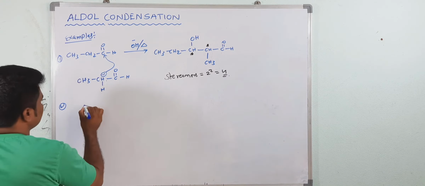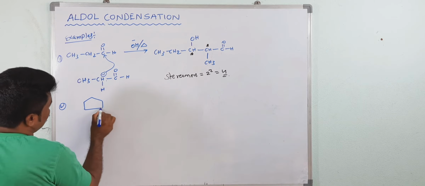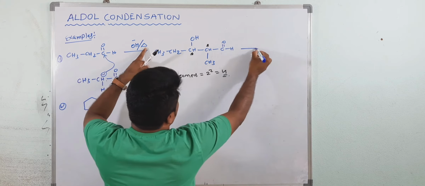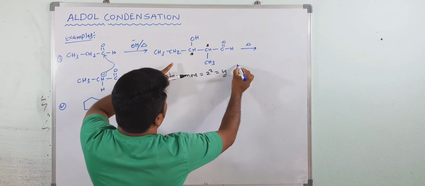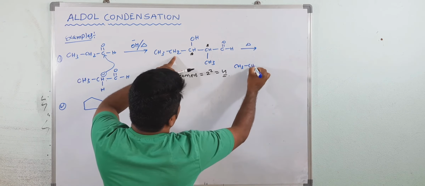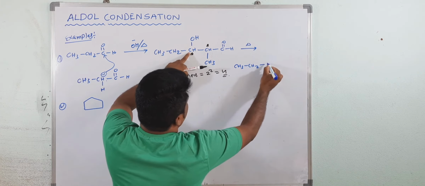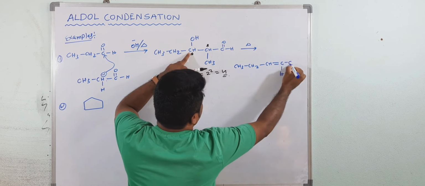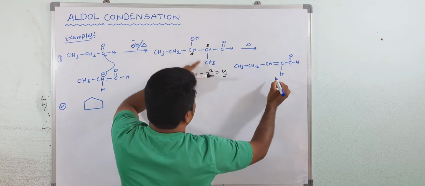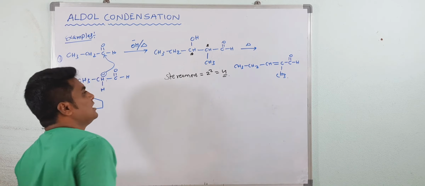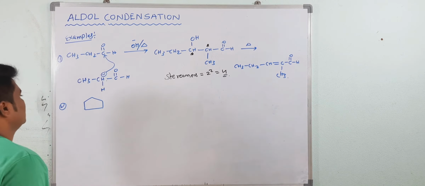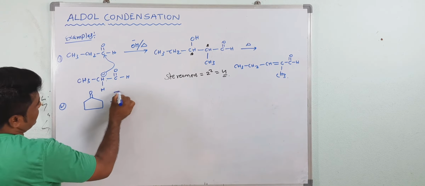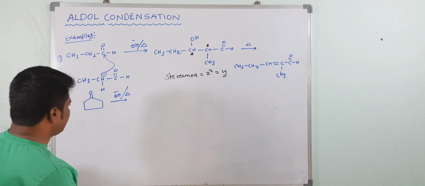Now second, suppose this is a 5-membered ring, and if you heat this one, then removal of water molecule will take place. CH3, now CH2, CH, double bond, now H. This is CH3. See here, this is CH3. This is the alpha beta unsaturated compound. Now here suppose this one, alkaline condition and heat. So directly I am writing the product here.